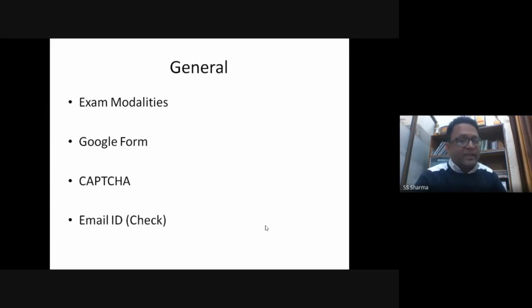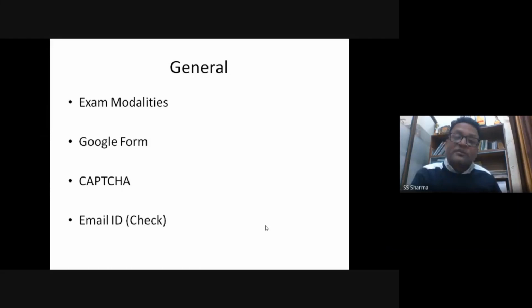But try to take care of the captcha, because this is a very important thing. Many a time captchas come and they put a lot of problems in submitting the form, right? So it can become a little bit tricky sometimes. But if you are not very well versed with the captcha, try the other captcha, the next captcha, and the next captcha, wherever you feel that this is a comfortable one, right? So keep those things in your mind also.